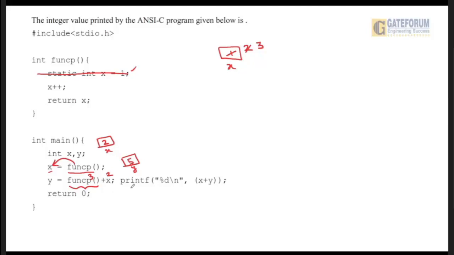Now what is it doing? It is printing x plus y. X is 2 and y is 5. So 2 plus 5 equals 7. So 7 will be printed. So the correct answer will be 7. Okay, I hope this is clear now to all of you.